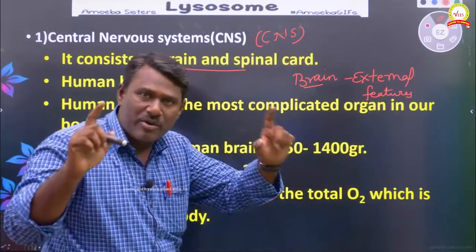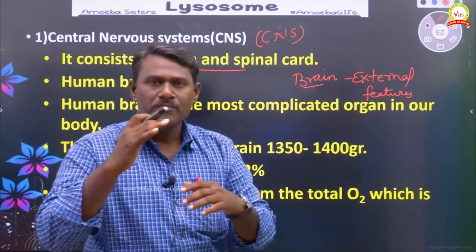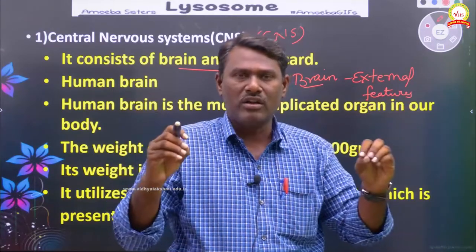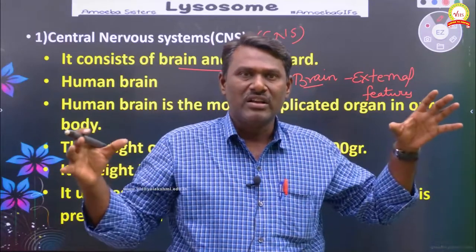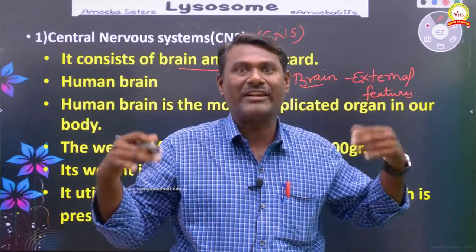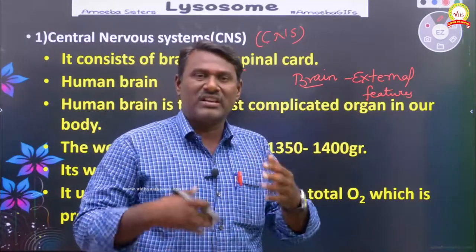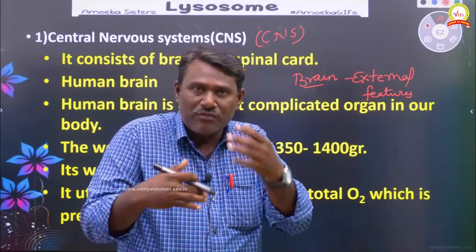Okay, so the central nervous system mainly consists of the brain and spinal cord. First of all, we can talk about the external features of the brain. Why? Because it is a very complicated organ which plays an important role in coordination, as well as generating electrical impulses or nerve impulses. All the impulses are influenced by the brain.